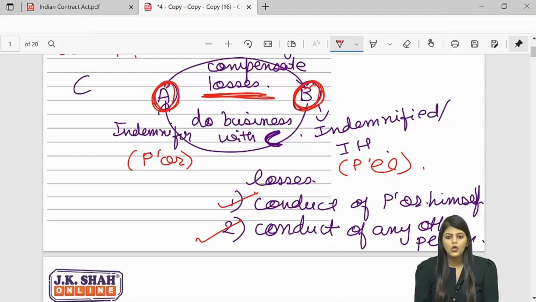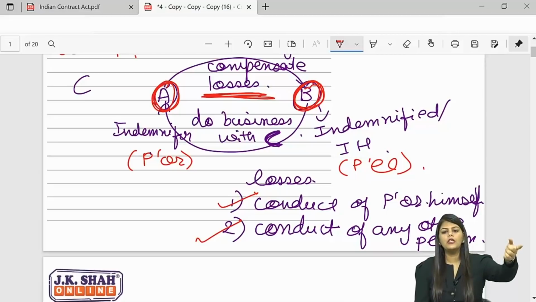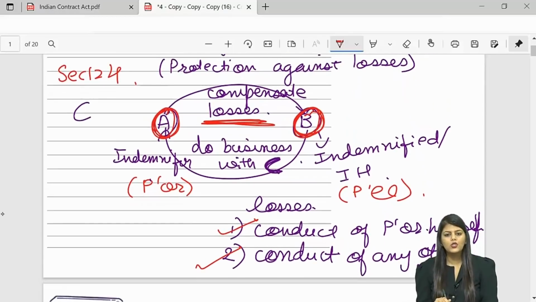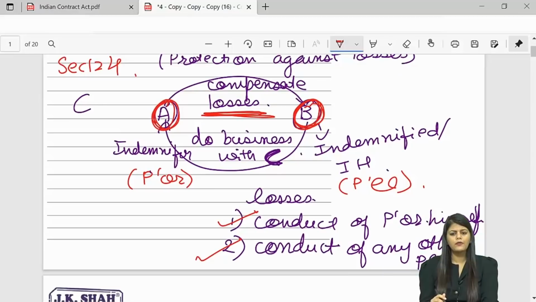It's a contingent contract. Not only this, it's a contract, which means all the essential elements of a valid contract should be satisfied. If A tells B, you go and beat up C, whatever happens, don't worry, I am here to pay you, then in that case this is a void contract, because all the essential elements of a valid contract should be satisfied. There should be a lawful object, there should be lawful consideration, and so on. So that is your Section 124 indemnity contract.